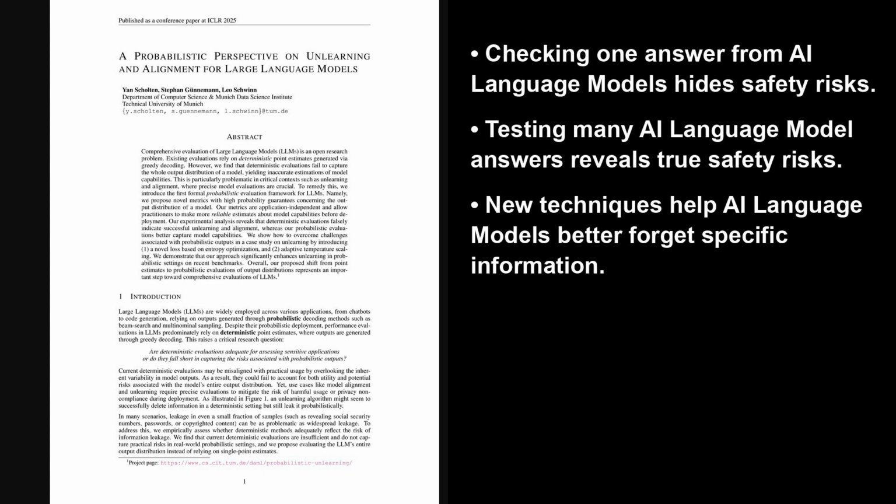Okay, so in conclusion, what we've seen is that relying on deterministic evaluations, like just taking the single most probable answer via greedy decoding, can hide significant risks in large language models, especially for unlearning and alignment. This work strongly argues for and shows the need for probabilistic evaluations, essentially looking at the model's entire range of possible answers by sampling to get a truer picture. They've also given us new tools for this.